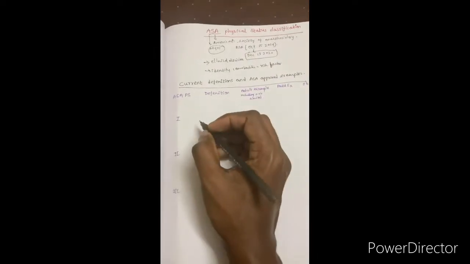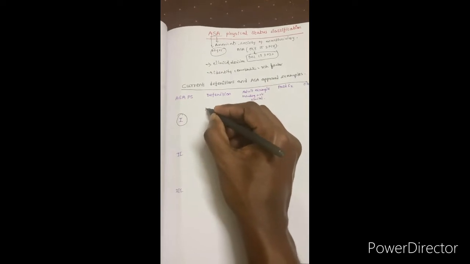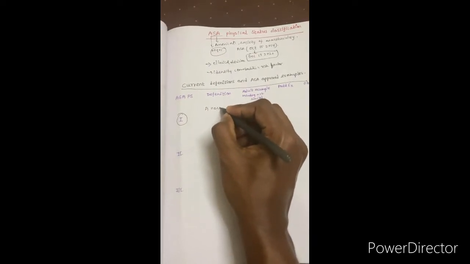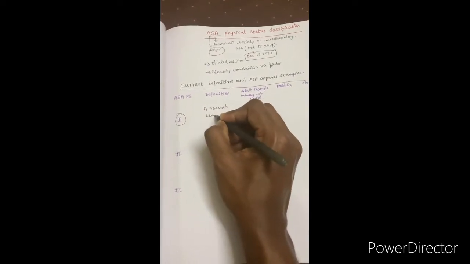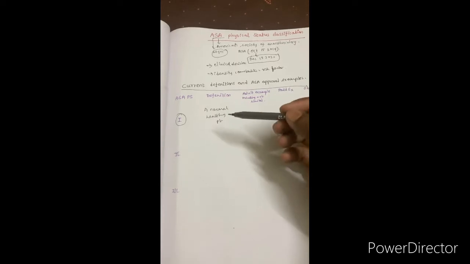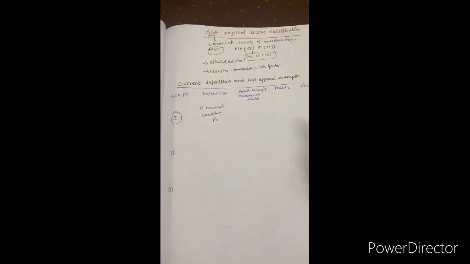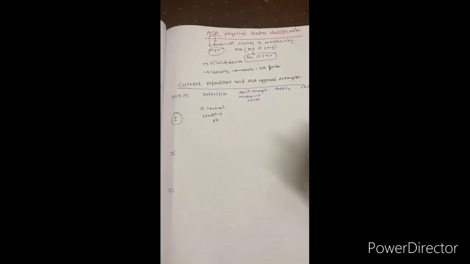Okay, now first, ASA PS 1 classification: 1 means nothing but normal healthy patients. For examples, I will be discussing the adult examples first. Finally I will be coming to the pediatric and obstetric examples as approved by ASA. What are the things ASA approved as examples?